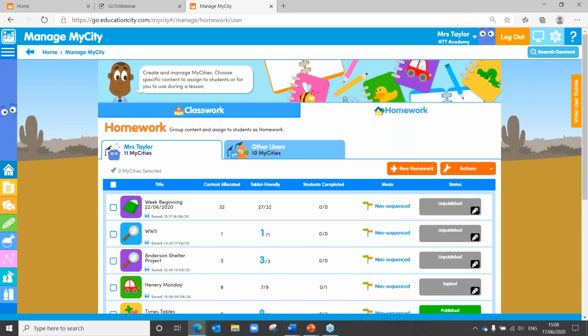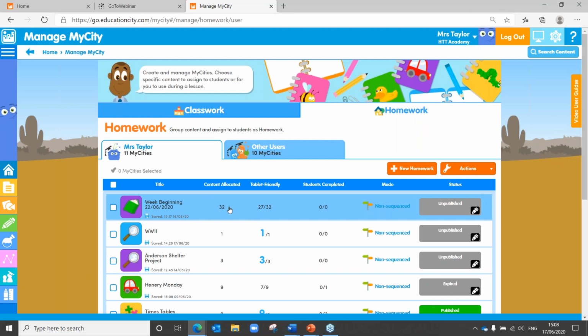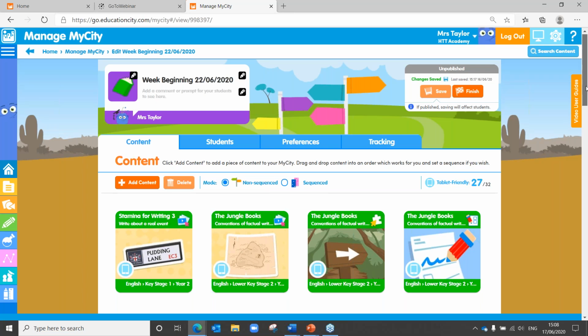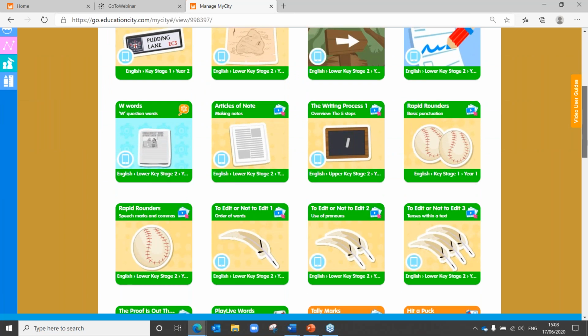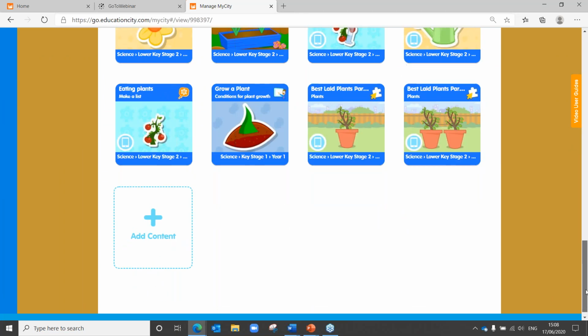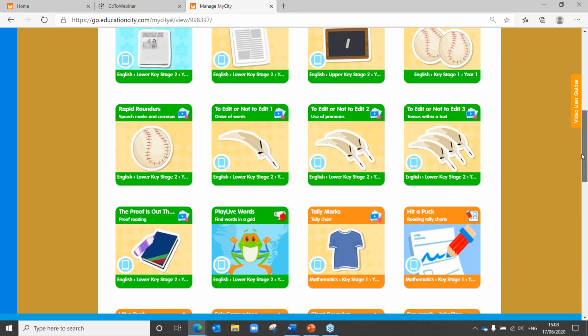But I've just got a bit of a Blue Peter moment. Here's one I made earlier. There we go. And you can see it's for the week beginning 22nd of the 6th, 2020. Now, in this folder, what I've done is I've put in everything I want my students to achieve for that particular week. And you can see as well, I've got in my English or literacy, my maths or numeracy, and my science tools in there as well.